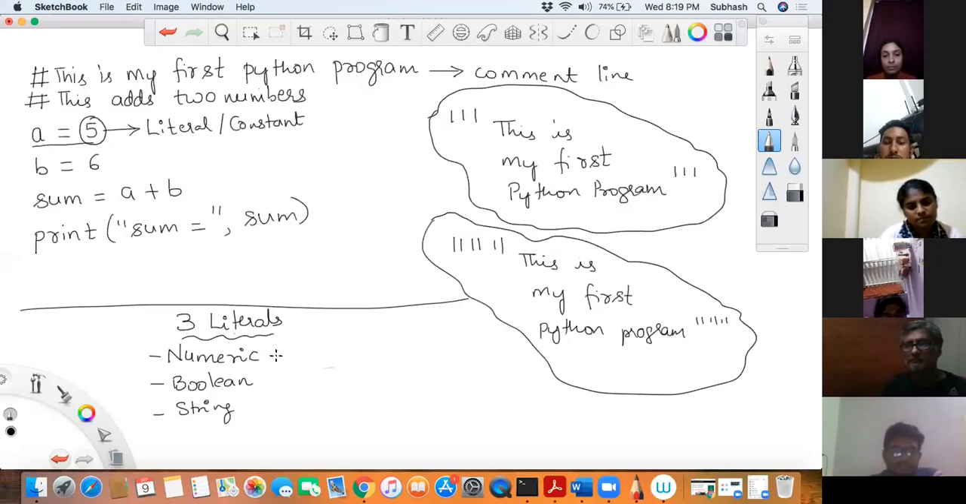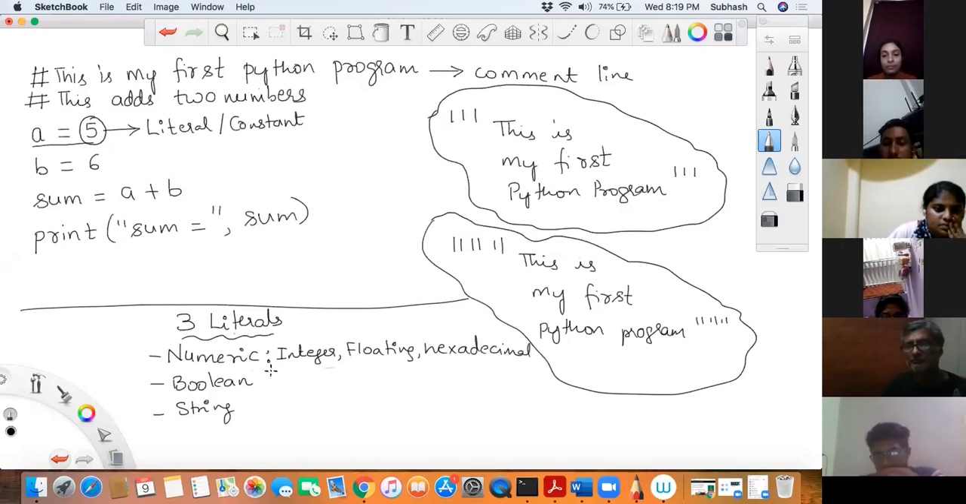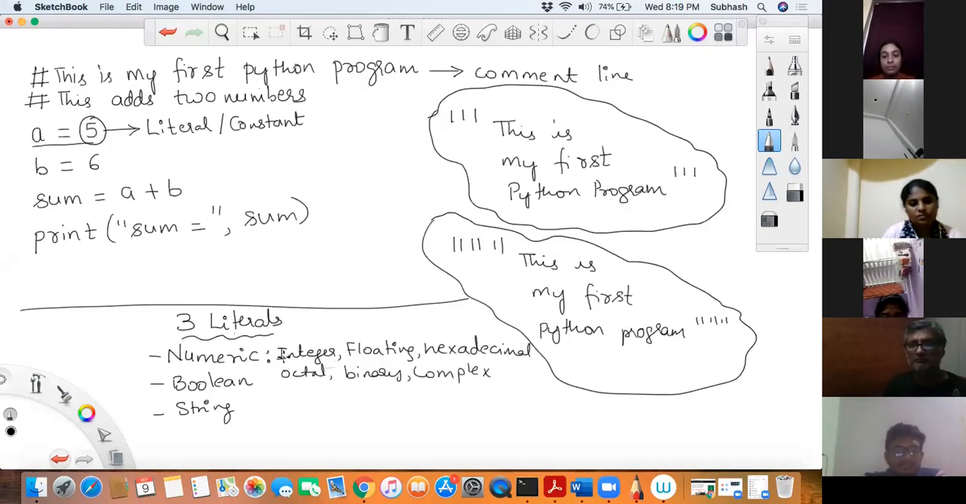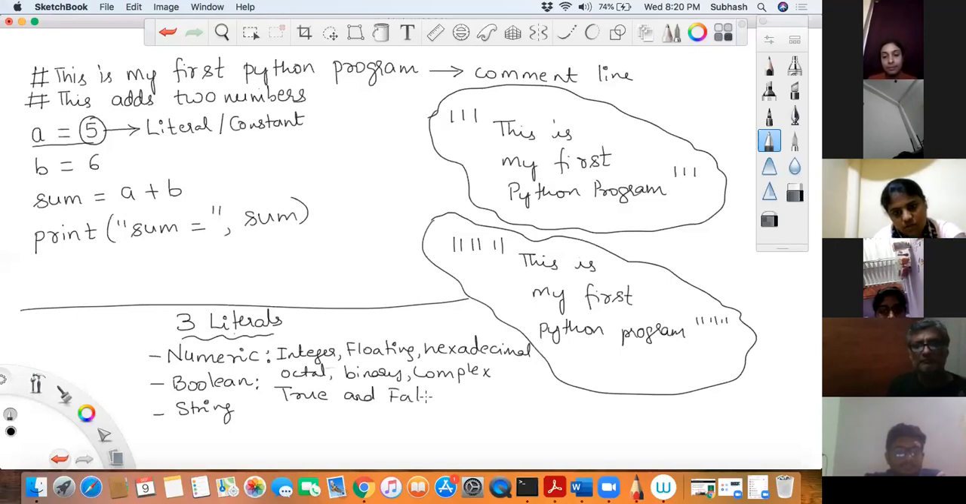Now again, numeric can be classified. It contains integer literals, floating point literals, hexadecimal literal, octal literal, binary literal, and complex literal. So these are the 6 classifications under numeric. I'll give you examples for all of these, don't worry. Now when it comes to Boolean, what are the two literals that Boolean gives you? It is nothing but true and false. They are the two things.